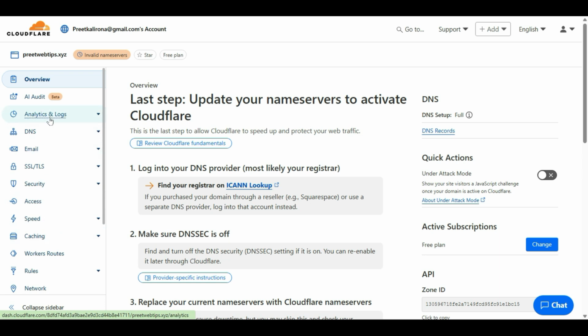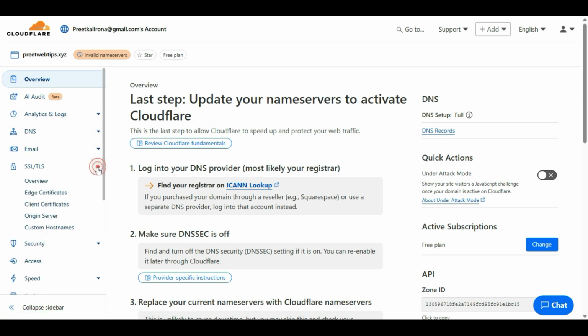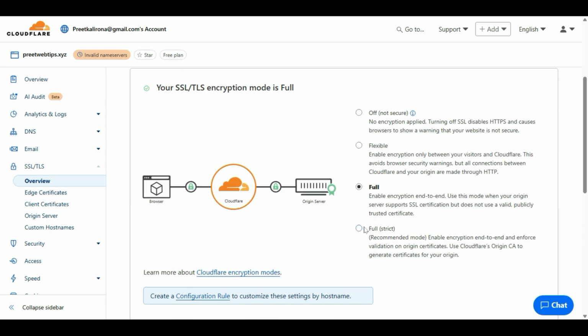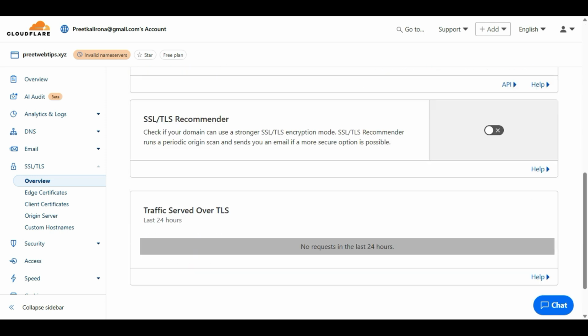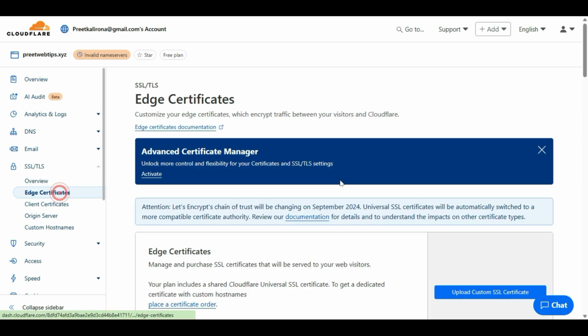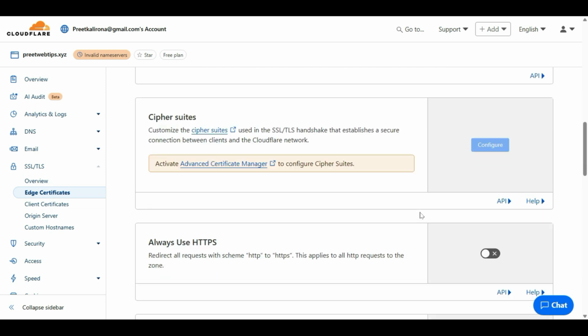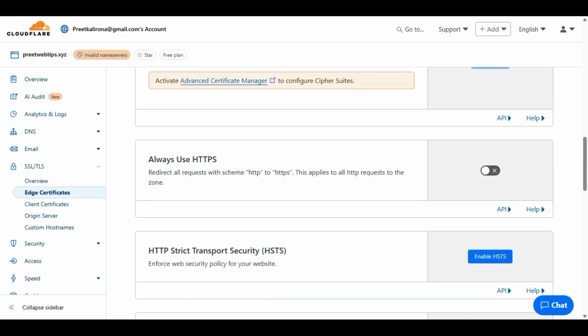Now let's go to the first option here, Security, Speed. Let's go to SSL first. As I already explained about SSL, you must set it to full or strict. You can set it to full, that's okay. Then in the edge certificate, here, always use HTTPS.